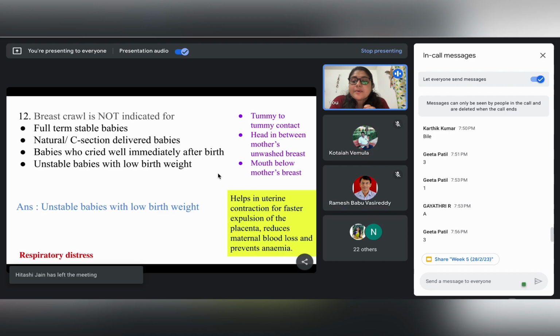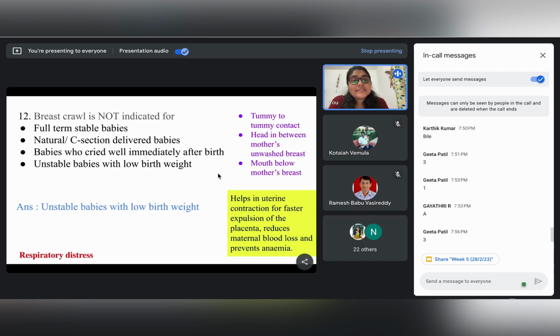So this breast crawl, as we know, is obviously the instinctive movement from the child's side, right? The child knows that my mother is here and I need to go to my mother's breast and do the breastfeeding. So that is an instinctive movement from the child's side. But this also is advantageous for the mother.